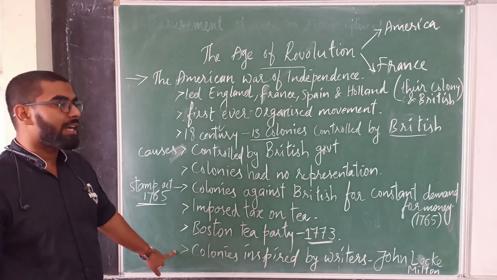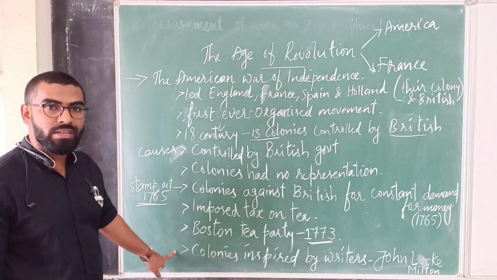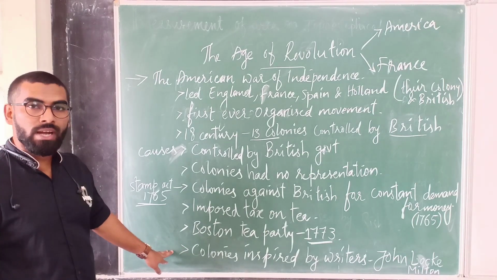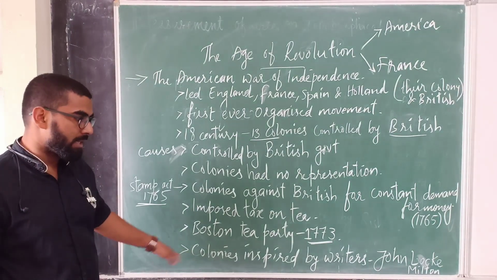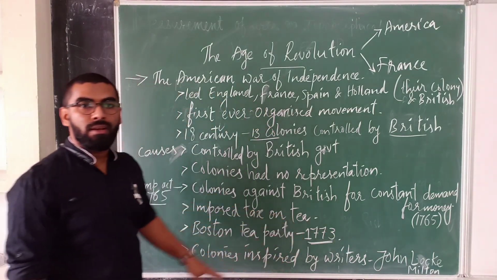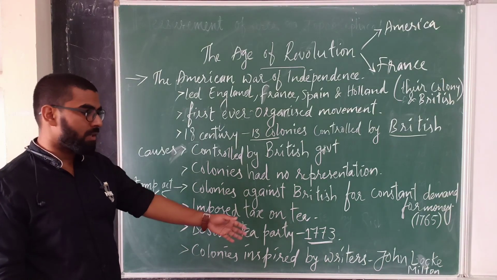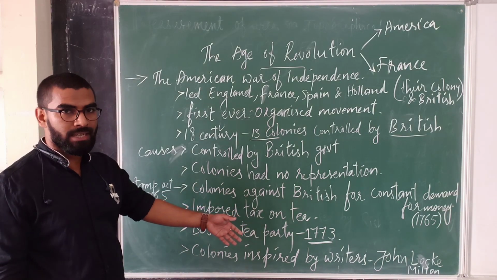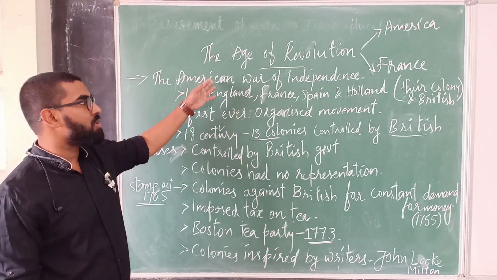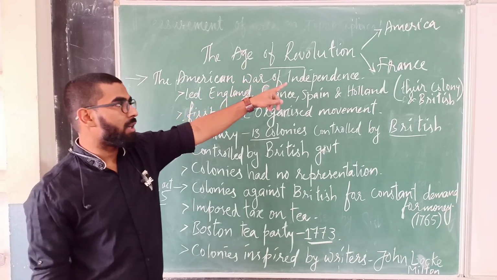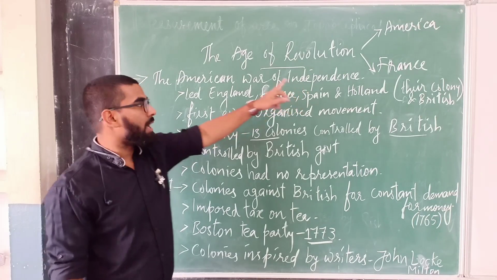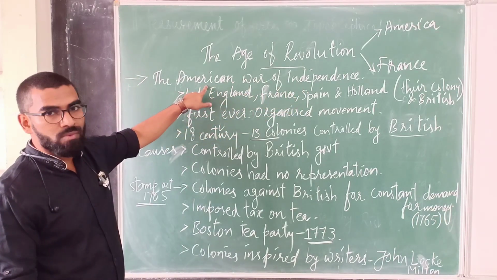In spite of the punishment and taxation by the British government, the colonies also got inspiration and motivation from writers like John Locke and John Milton. Those were the important writers who inspired the people at the time. So in the age of revolution, two incidents occurred: the American War of Independence and the French Revolution. Today we are going to discuss only the American War of Independence.